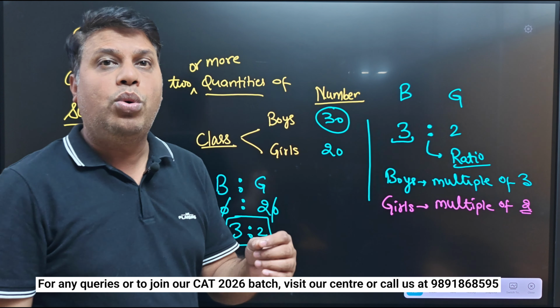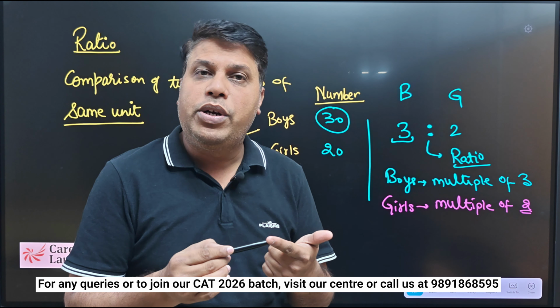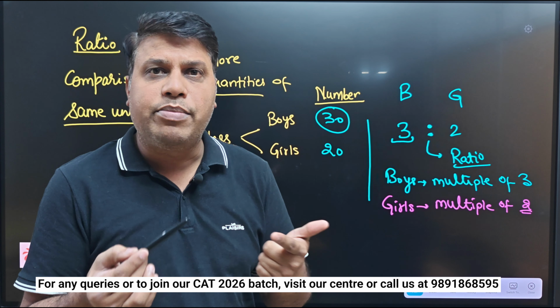We can see 20 is a multiple of 2. It can be 2, it can be 4, it can be 6 and something like that.